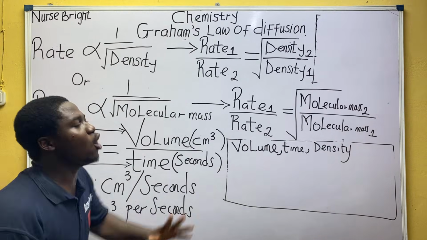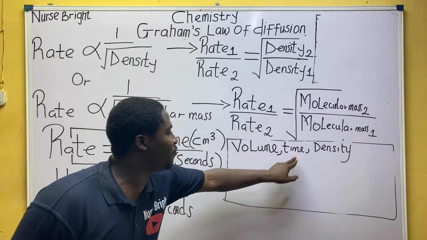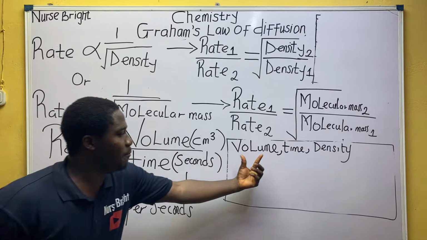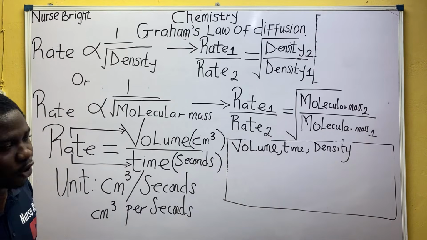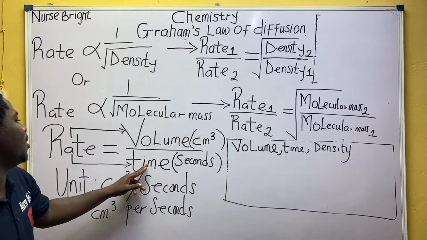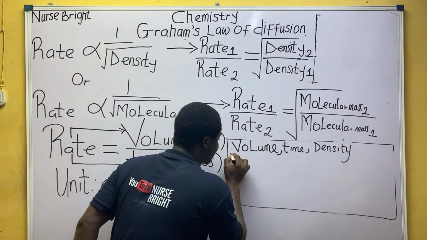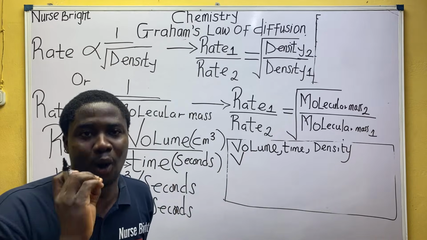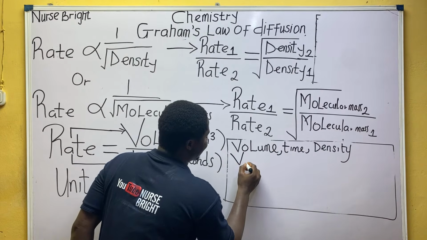Everyone listen. The formula you are going to write is simply based on how both of them are relating with rate. Remember, we've established that volume and rate are directly proportional, whereas time and rate are inversely proportional. So this is how the formula works. I'm using small letters so that we can quickly write it. V is volume.